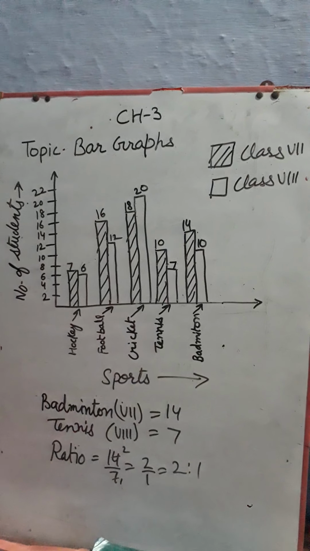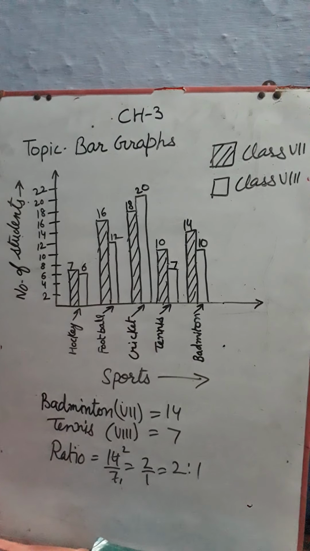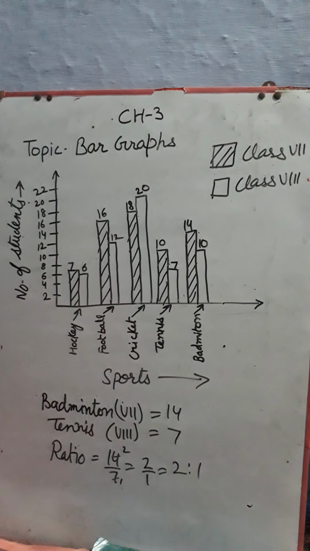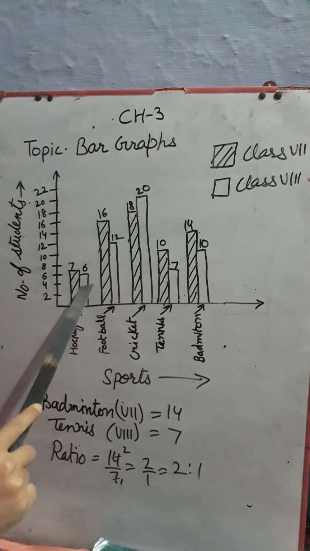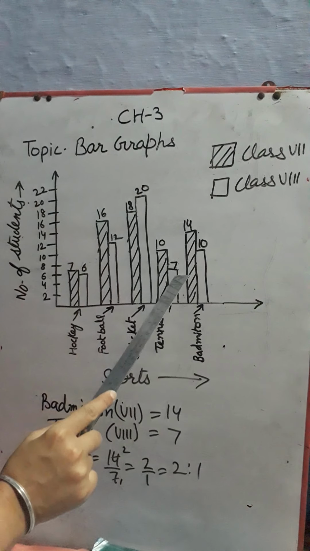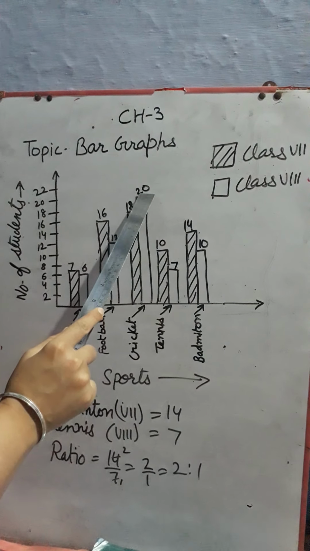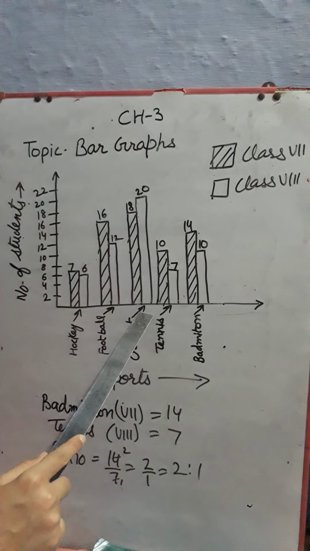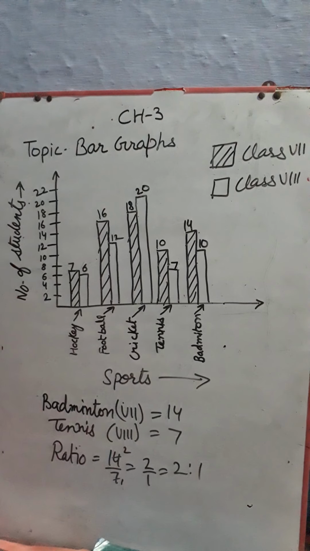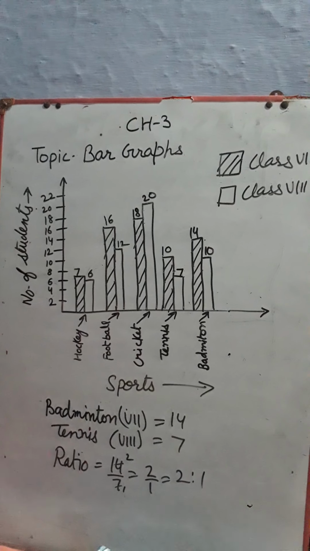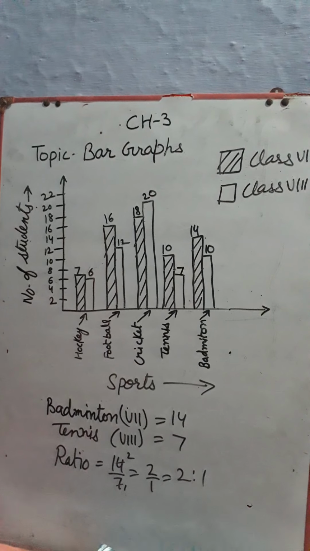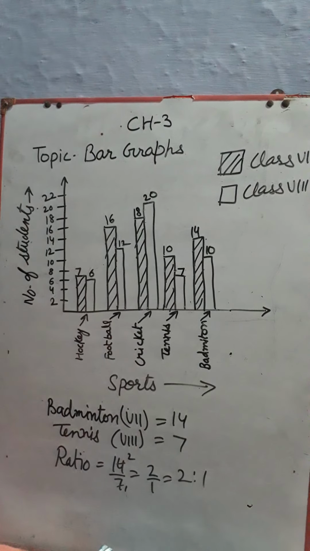First question we have, which sport is liked the most by class 8 students? We have to check this bar graph of class 8. Here 20 students like cricket. So cricket is the sport liked by most of the students of class 8.